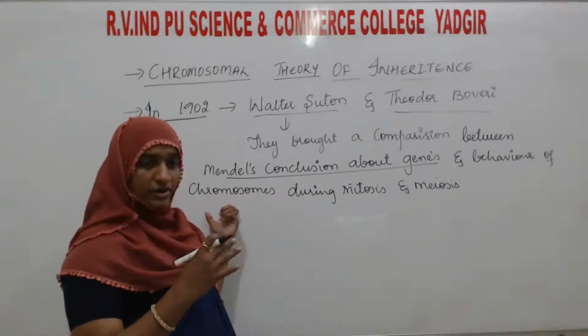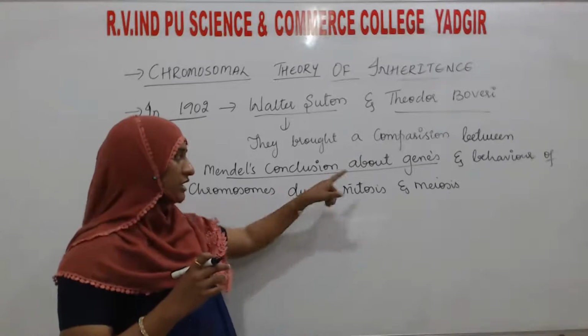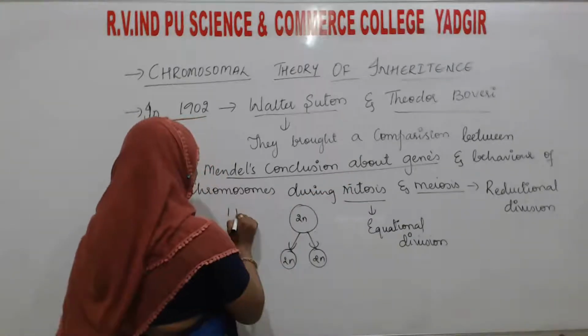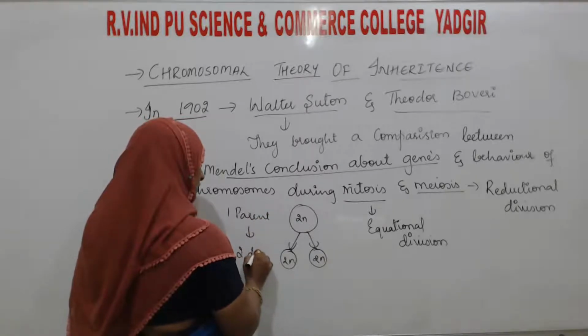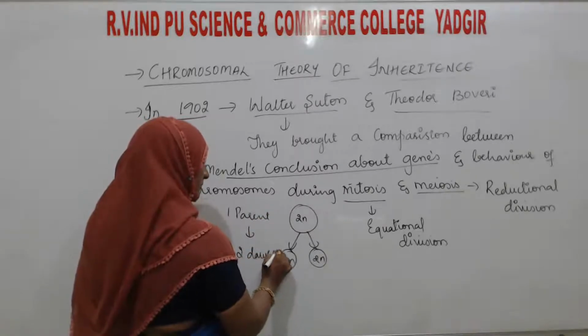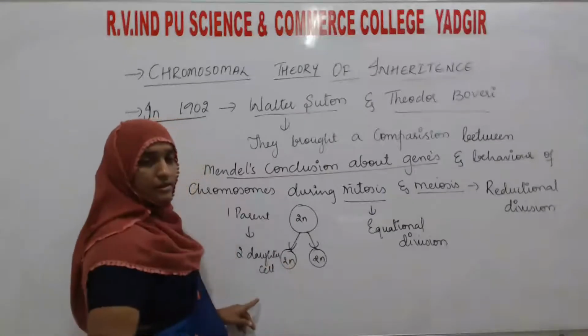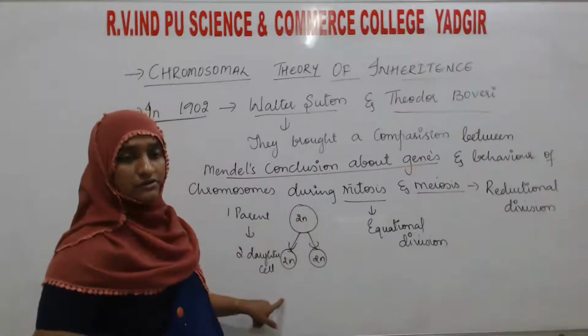And the comparison they brought was that one parent cell will give rise to two new cells, or two daughter cells, during mitosis.